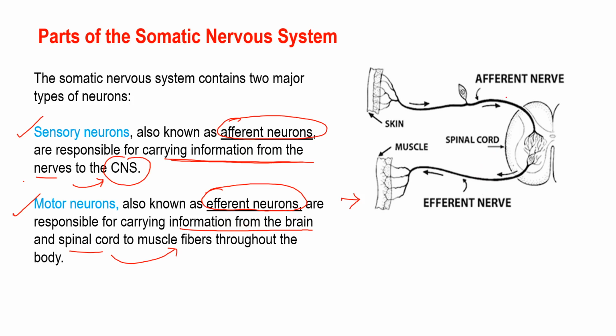Okay, so they are responsible for carrying information from nerve to CNS, means brain and spinal cord, right? And this motor neuron is responsible for carrying information from brain and spinal cord, means from CNS